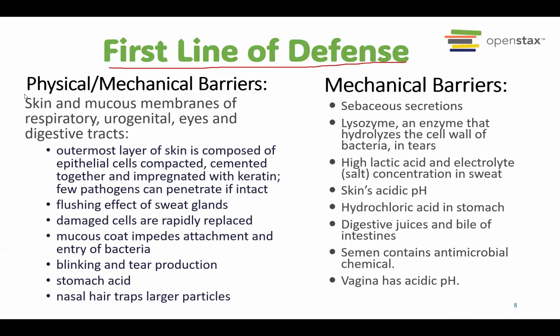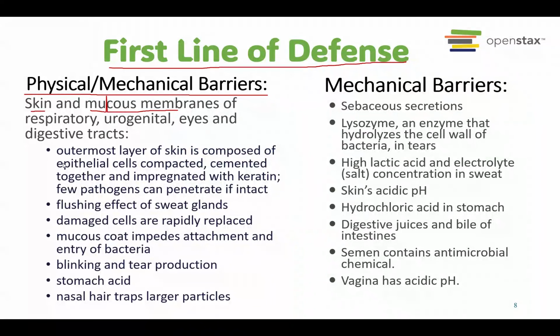The first one is called the physical or mechanical barriers. This is, for example, our skin and our mucous membranes of the respiratory, urogenital system, the eyes, digestive tract system. They have these mucous membranes that actually protect us from the entrance of pathogens.